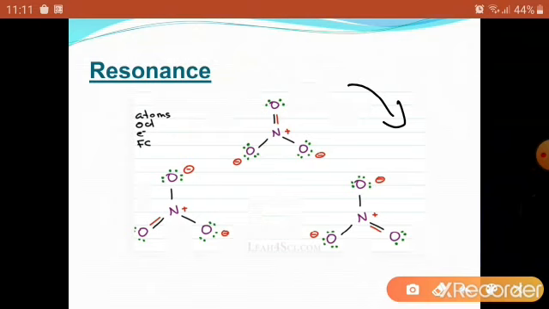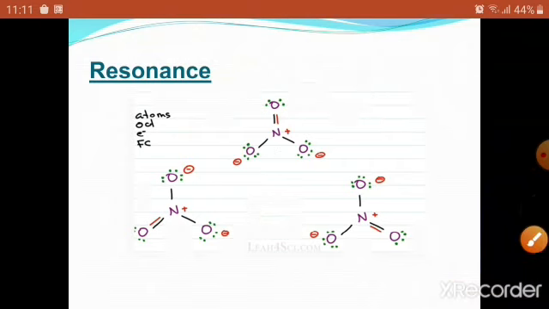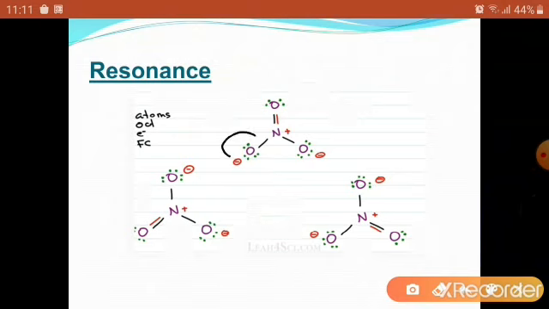These arrows show the movement of electrons. The arrow tail always goes where the electrons are in your molecule, and the arrowhead shows exactly where the electrons wind up. So if I want to put the pi bond between this nitrogen and oxygen, this negative charge moves in that direction between the nitrogen and oxygen, and we put the pi bond between nitrogen and oxygen. When we put the pi bond between nitrogen and oxygen, then the valency of nitrogen is